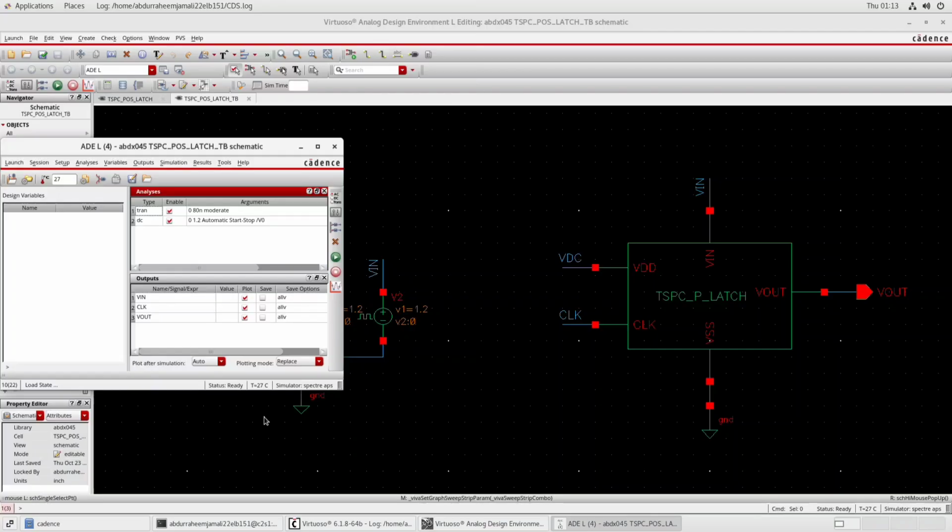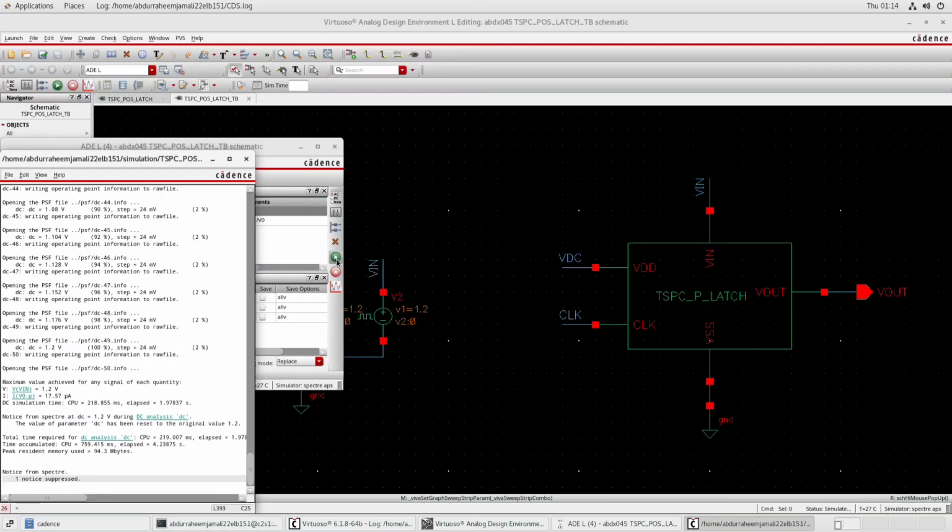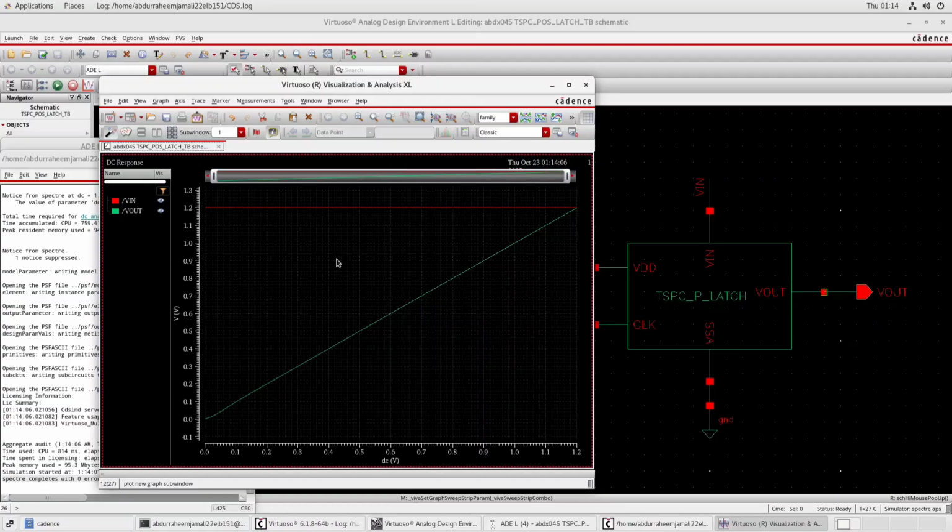And since we are interested to calculate the voltage transfer characteristics, we will untick the clock, and after that we will just untick the transient also, as we have seen the transient behavior. So after that we will click on the play button to run the DC response. Our DC response is being run, and this is our final DC input output response, which we are seeing here.